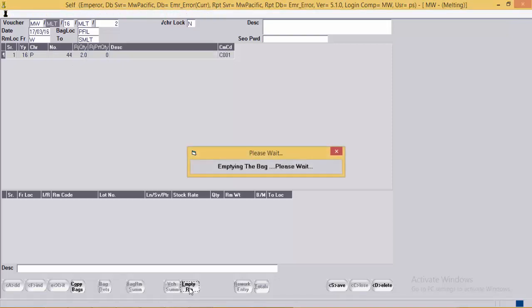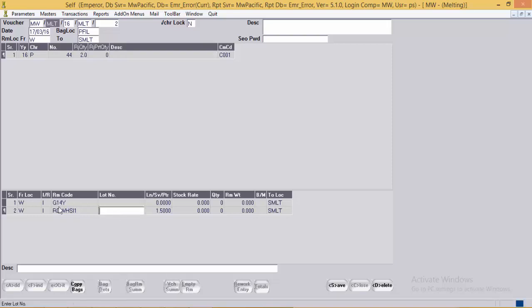Click on the empty RM button. The RM will be moved from WIP location to stock of melting location. Here we have finished understanding of all the bag transactions available in the system.